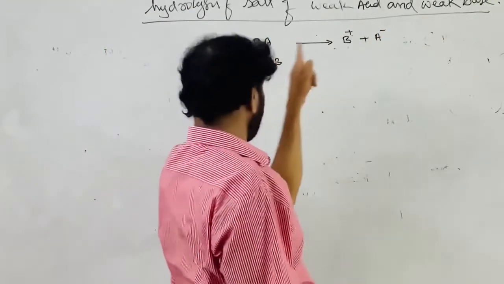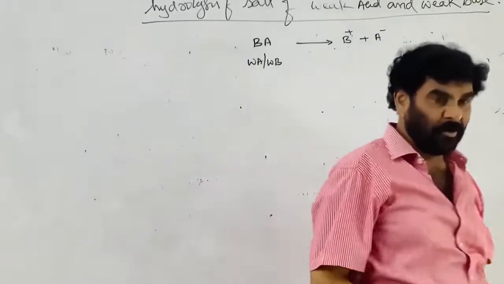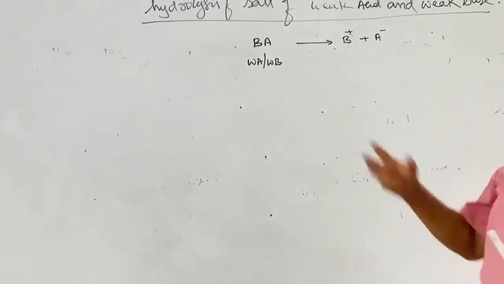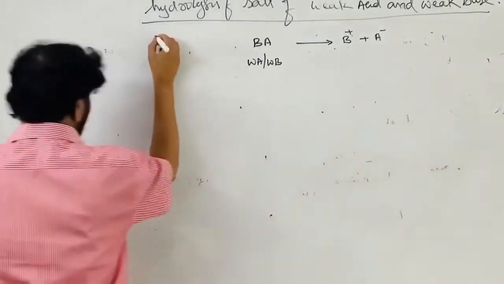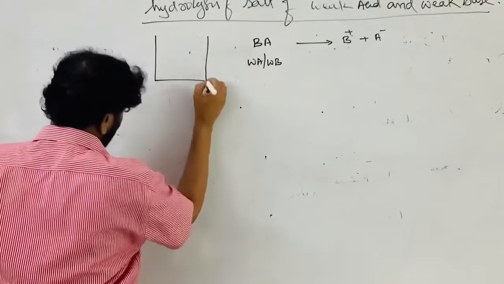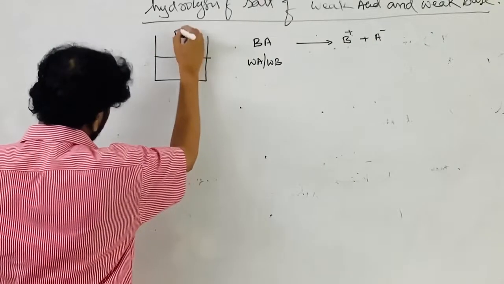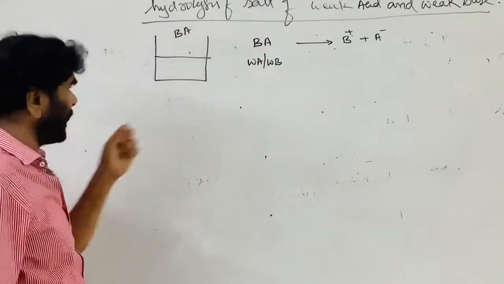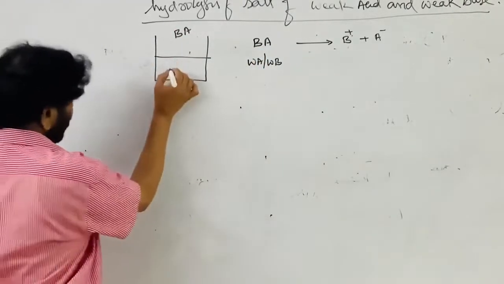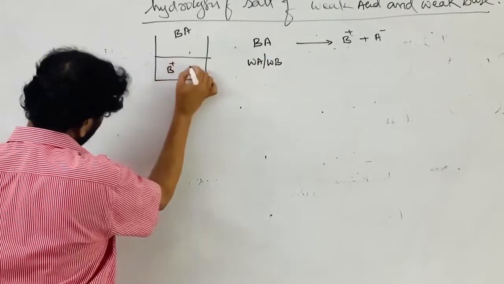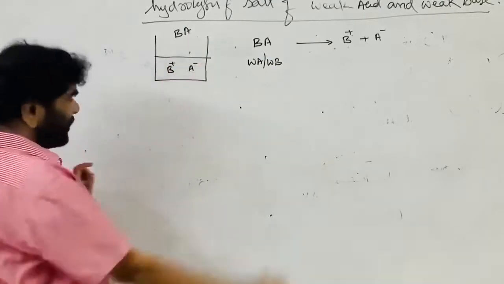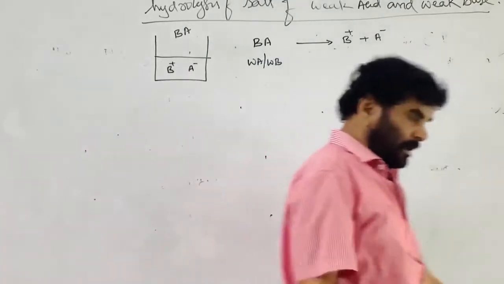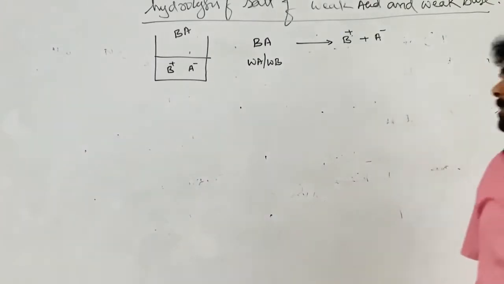I told you, all salts are strong electrolytes. If this BA, a salt of a weak acid and weak base, is added to the water system, it splits into ions and exists in water as the corresponding cation and anion. This is the primary process.